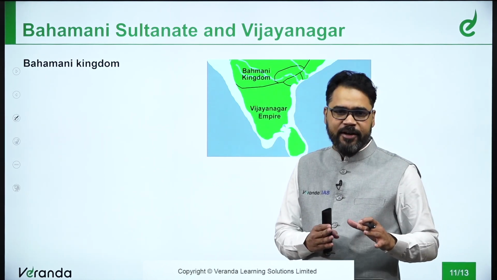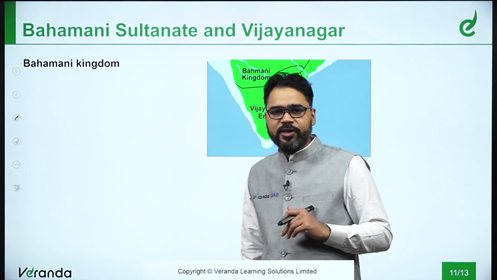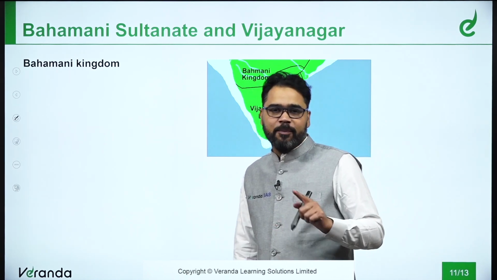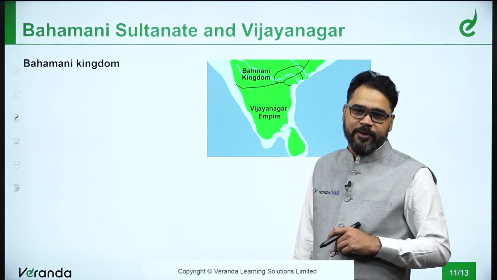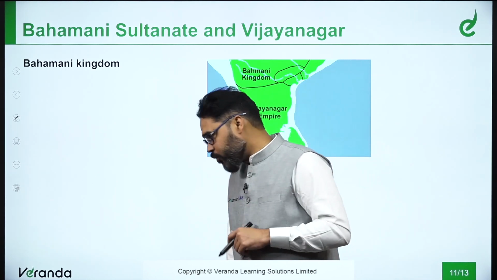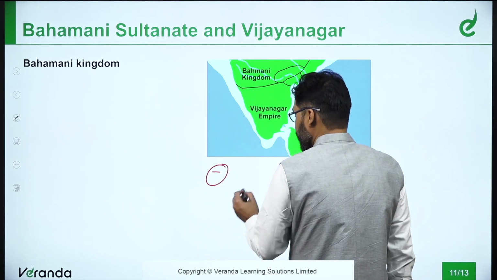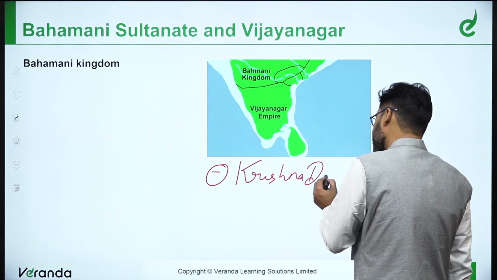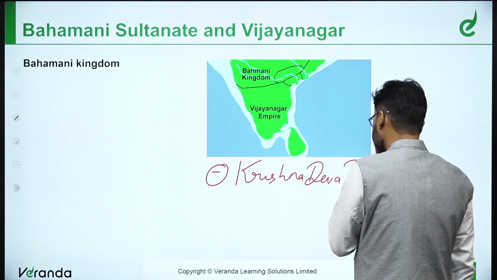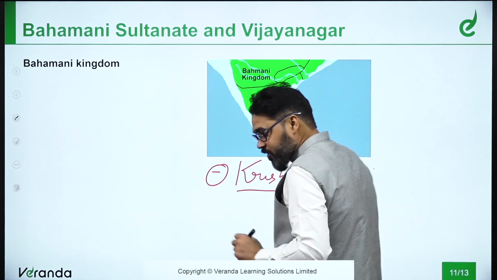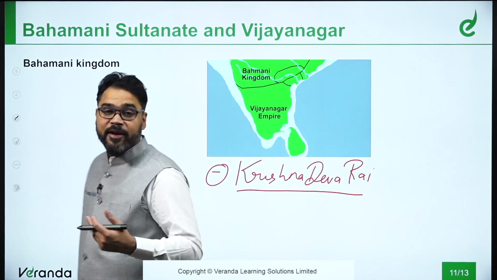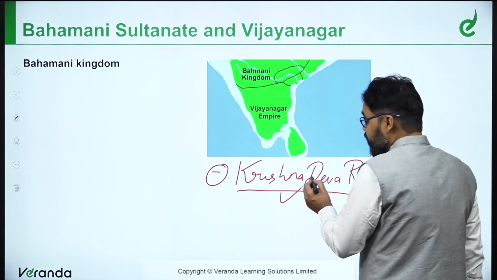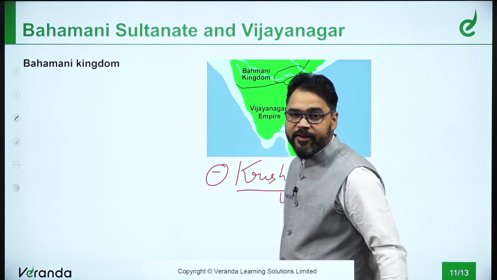Now, two very important kingdoms of South India during the medieval history of India were the Bahmani kingdom and the Vijayanagar kingdom. The Vijayanagar kingdom is quite known by its most famous ruler, Krishnadev Rai. And you must have read about Tenali Ram when you were kids. That famous person, Tenali Ram, was present in the court of Krishnadev Rai, right?